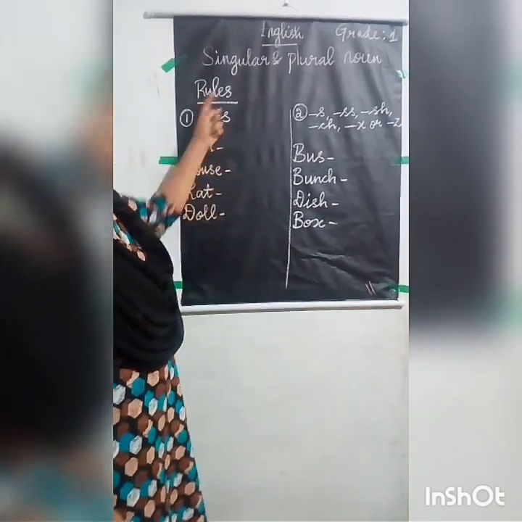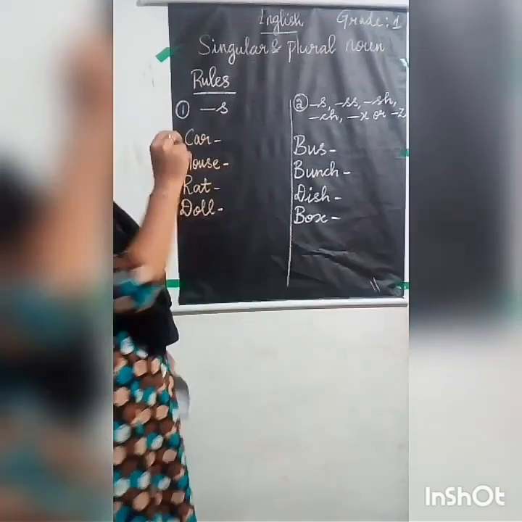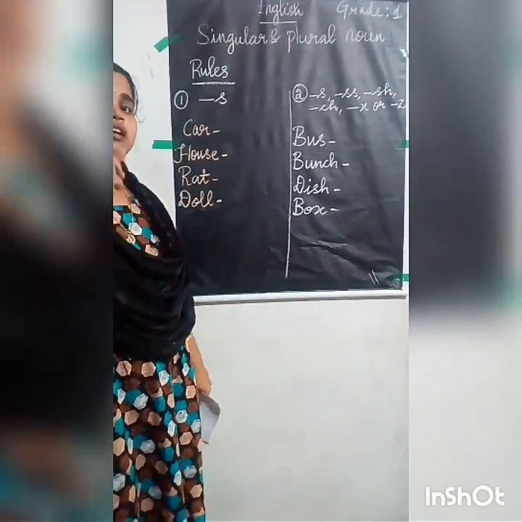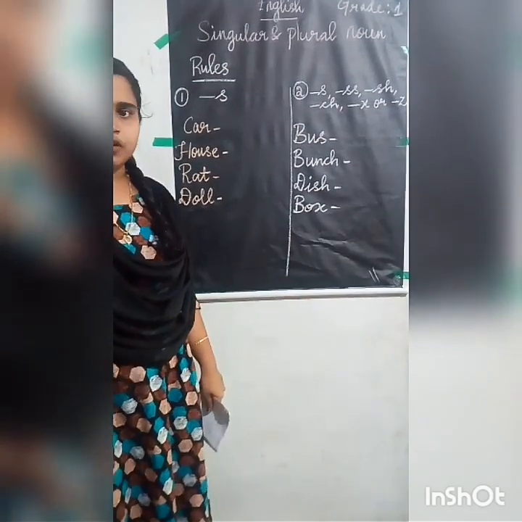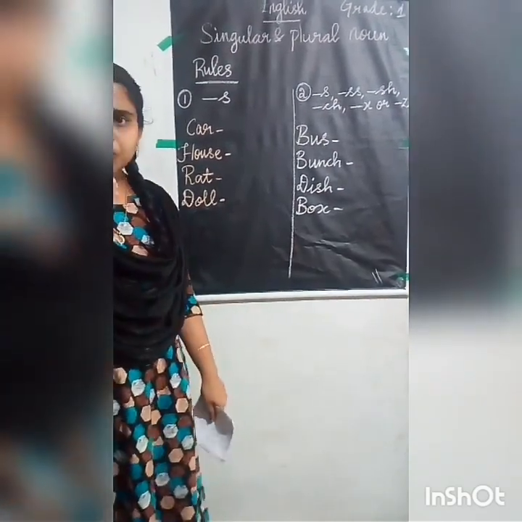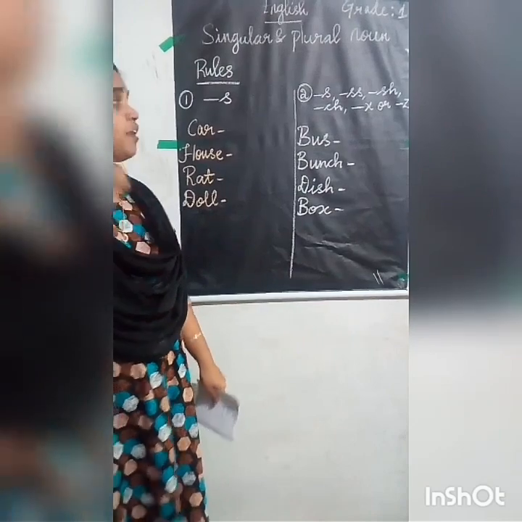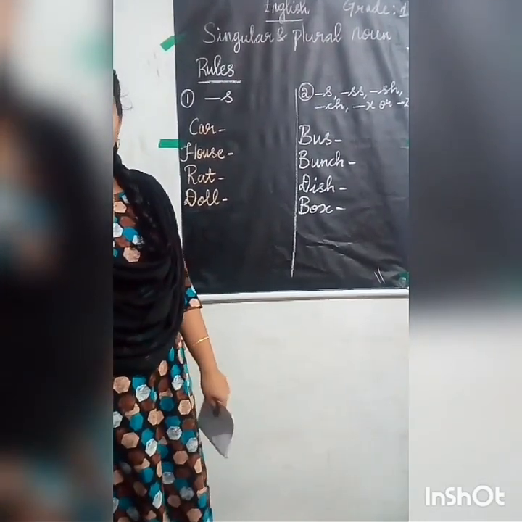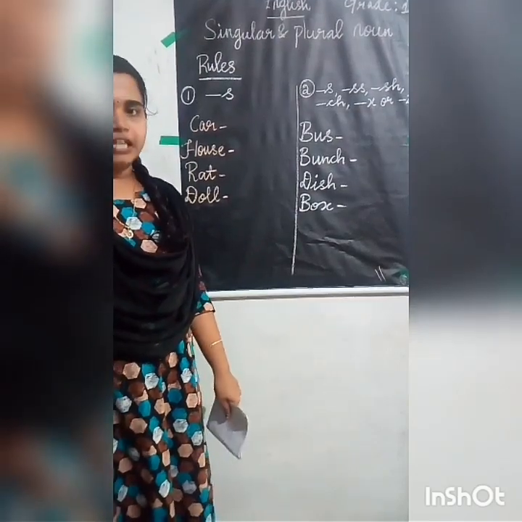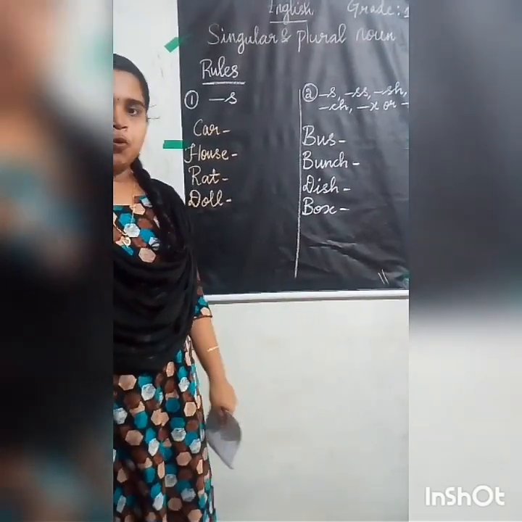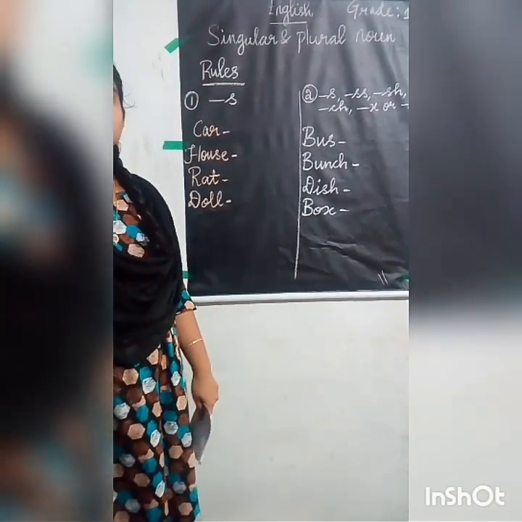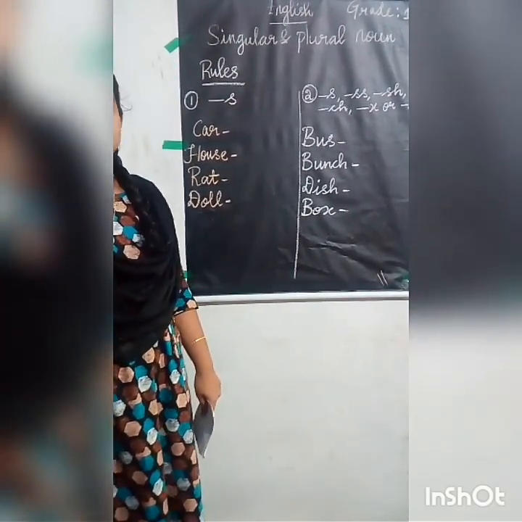Okay, so the first rule is when there is a singular regular word. I already told you what is regular and what is irregular. So in the singular regular word, you have to add s at the end to make it a plural. Now I have given 4 examples for you. So listen carefully, only then you will understand correctly.